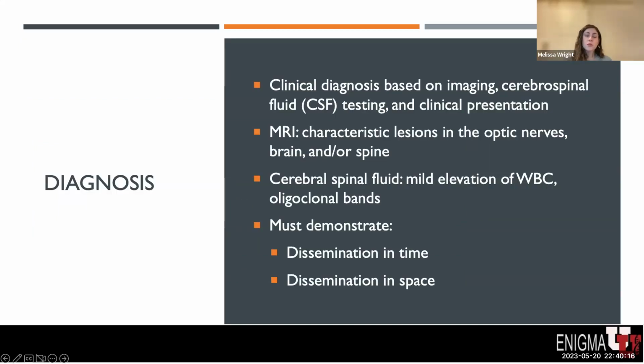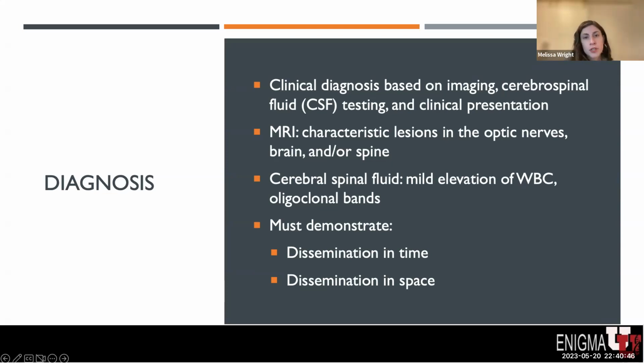The diagnosis of multiple sclerosis is made clinically with supportive information. There's not a single test that can be taken alone to diagnose multiple sclerosis. Rather, the diagnosis must be made based on assessment of the clinical presentation of the patient, imaging findings, as well as cerebrospinal fluid testing. MRIs of the central nervous system are essential to making the diagnosis because we can see the MS lesions or these plaques on imaging.